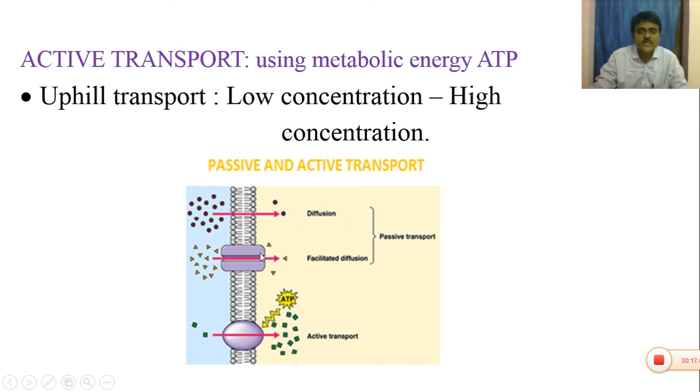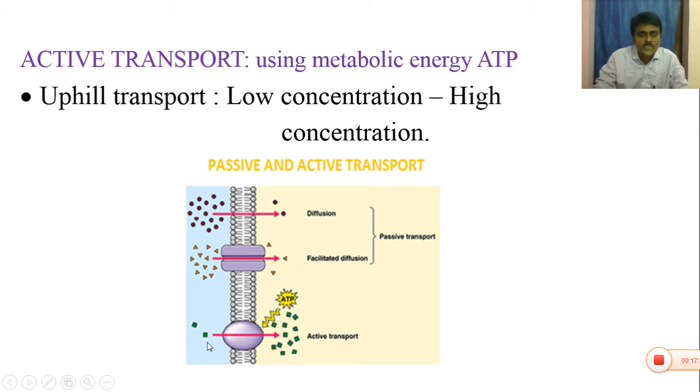So you can see this diagram. In diffusion, the movement of molecules takes place from high to low concentration. In facilitated diffusion, the movement of molecules takes place from high to low concentration through the porins only. In both diffusion and facilitated diffusion, energy is not utilized, hence it is passive transport.